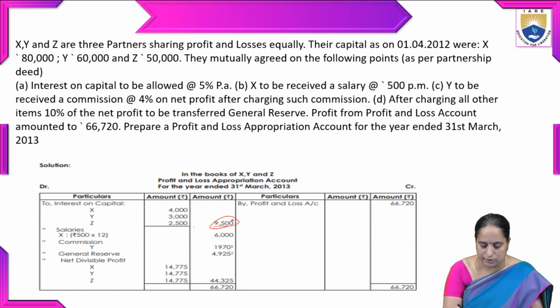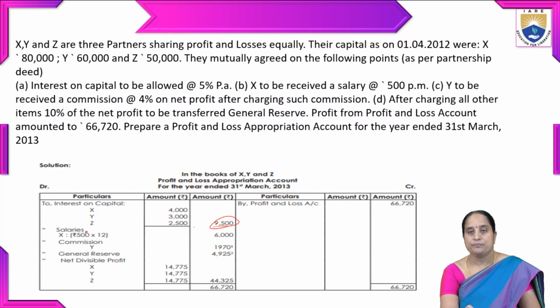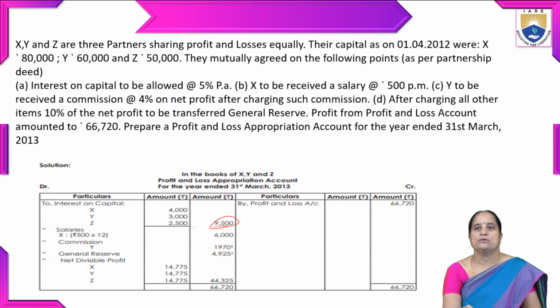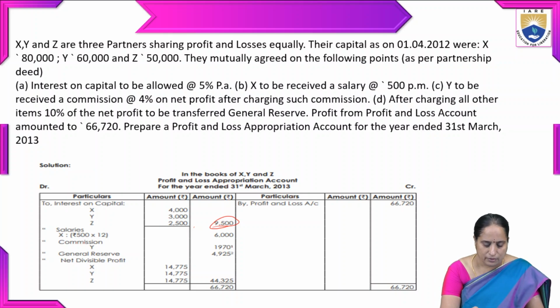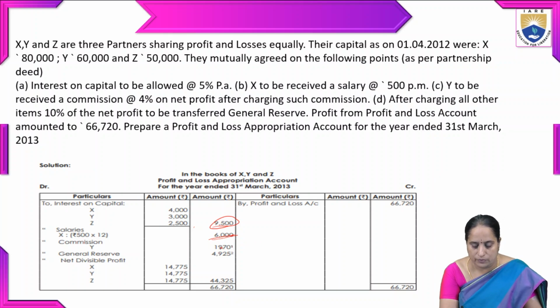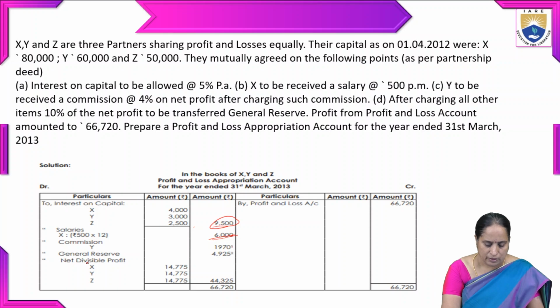So the total is 9,500. Salary to X, which is already mentioned here: the salary to X is 500 per month, right? So at the rate of 12 months, it is 6,000. And commission to Y 1970. And general reserve, that is 4,925.